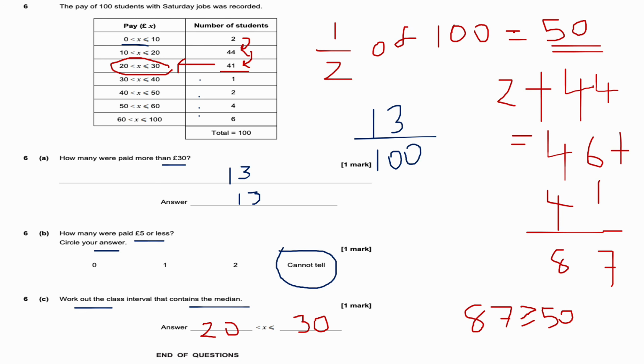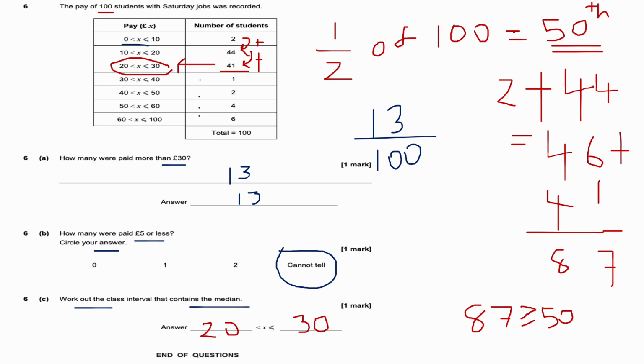Okay, so I worked out half of the total frequency, okay, which is the 50th value or 50th term that I needed. And then I started doing what I call an accumulation of the numbers. So I did 2 plus 44, which is 46. Then I added 41 actually because I had to get a number that was equal to 50 or bigger than 50.